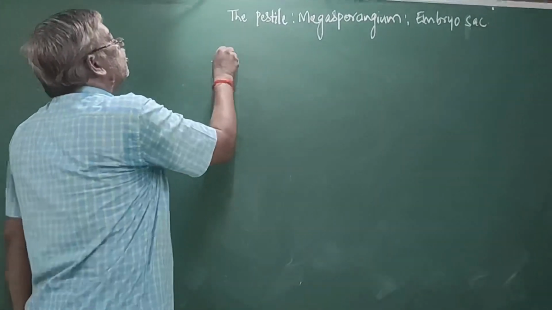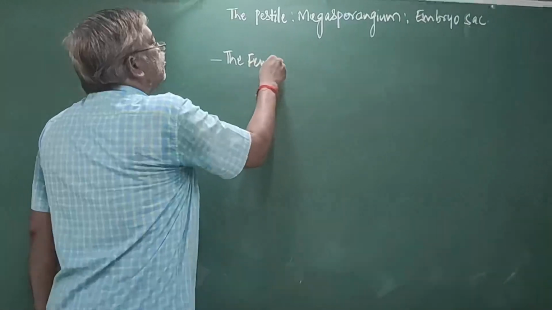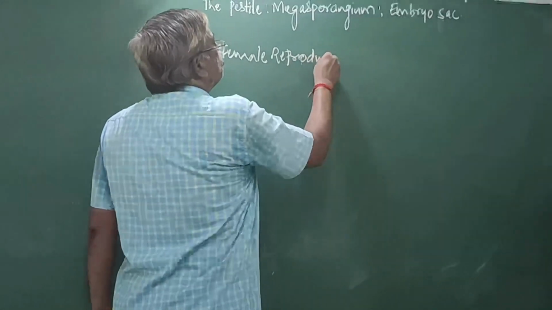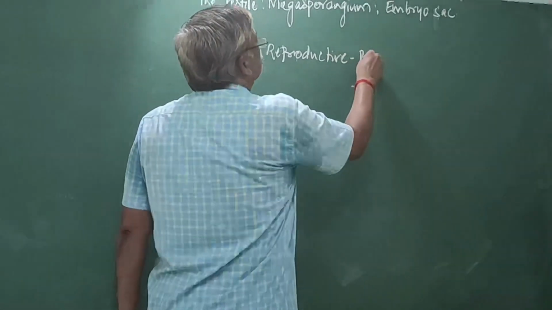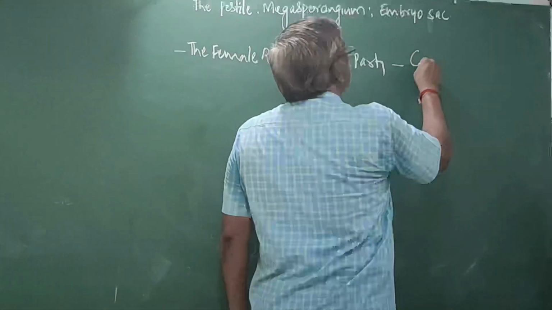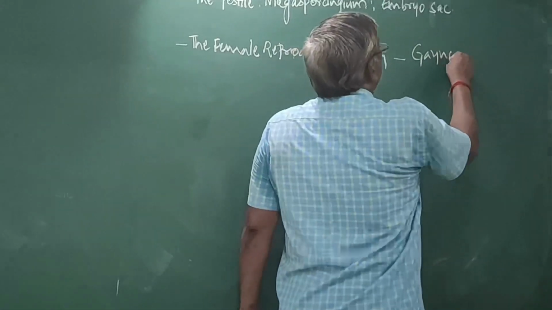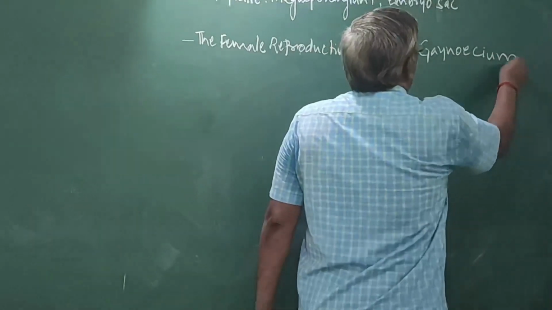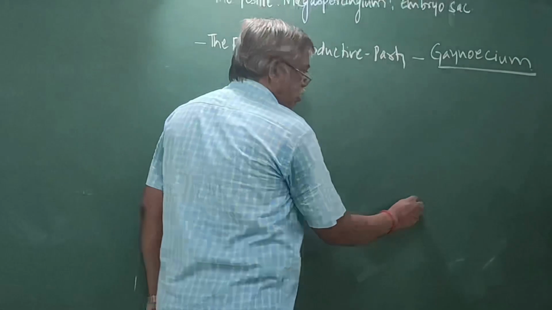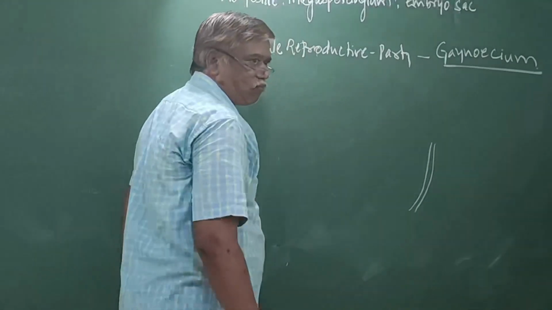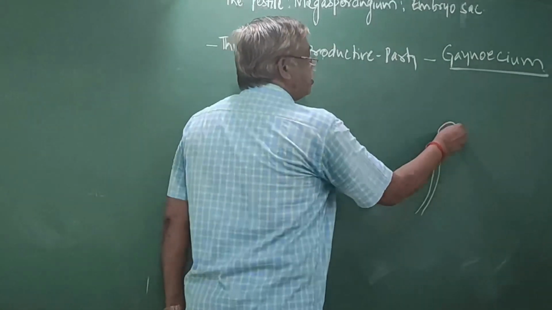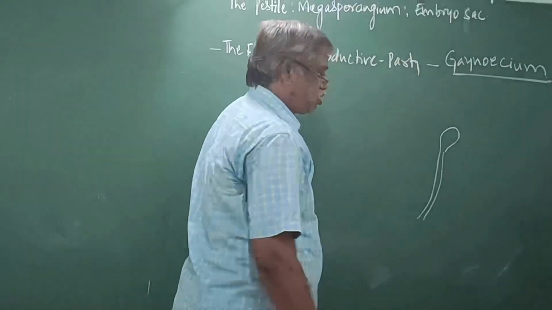Now, the female reproductive part: gynoecium. It is a flower. The stalk of the flower is called the pedicel. The bulging end is called the thalamus.